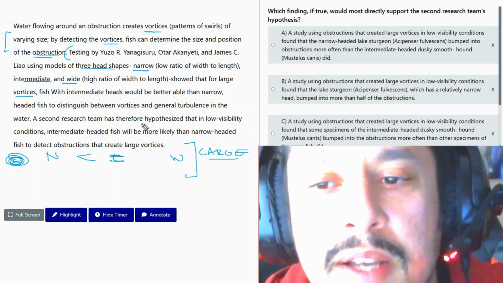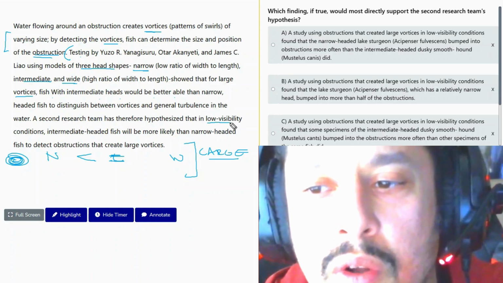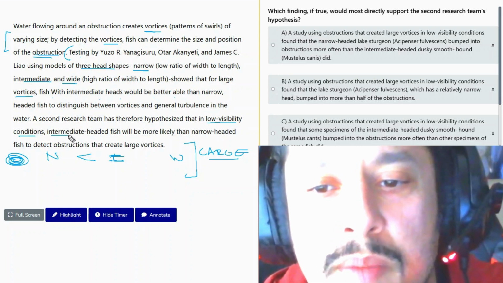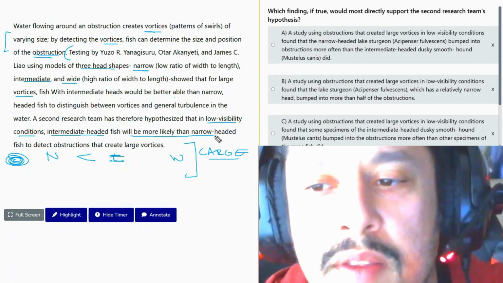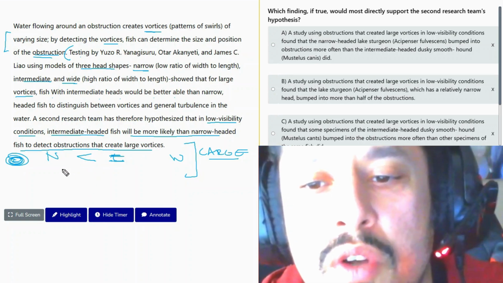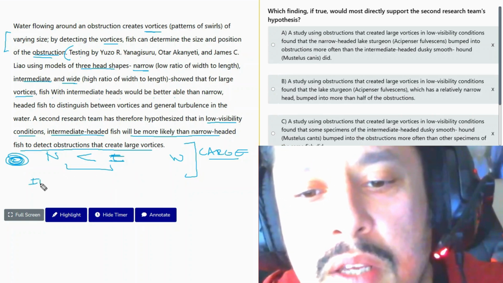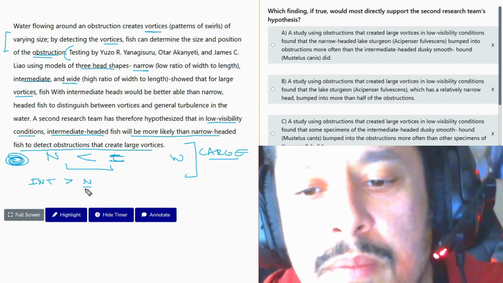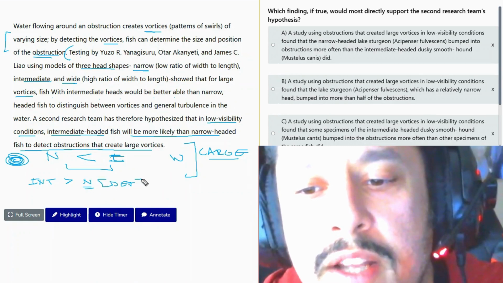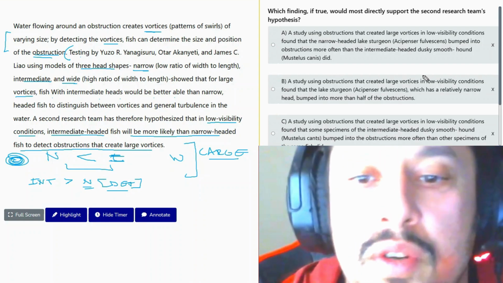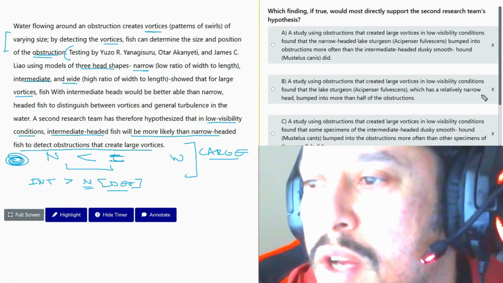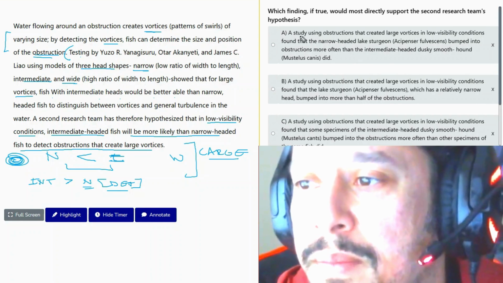A second team has therefore hypothesized that in low visibility conditions, intermediate headed fish will be more likely than narrow headed fish to detect obstructions and create large vortices. So here we just want to say the intermediate is better than the narrow at detection. So our answer needs to show this. So let's begin with answer A.